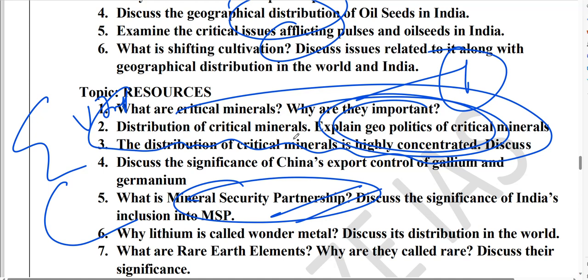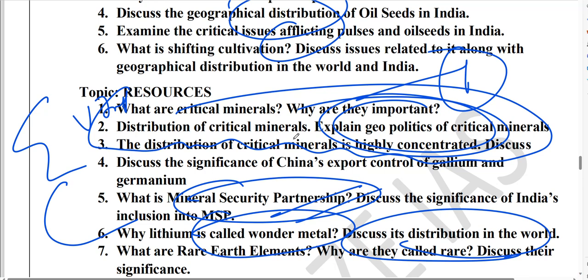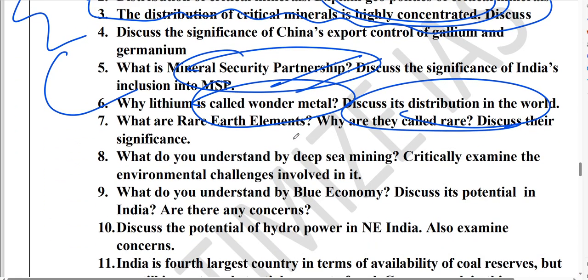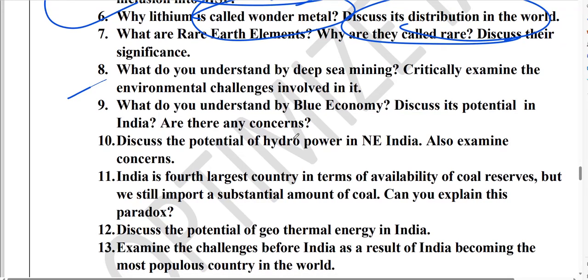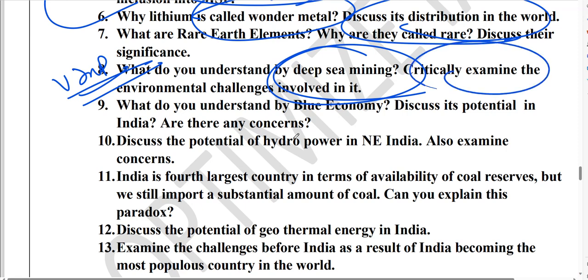Then guys, why is lithium considered a wonder metal? Discuss the distribution of lithium in India and the world. Related to that, rare earth elements are also very famous in UPSC. Then guys, another very important topic is deep sea mining. What are the environmental impacts of deep sea mining? Very, very important. This also we have discussed in detail. Then guys, a related topic is the blue economy.